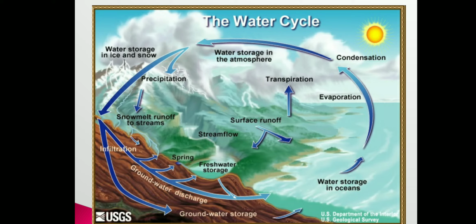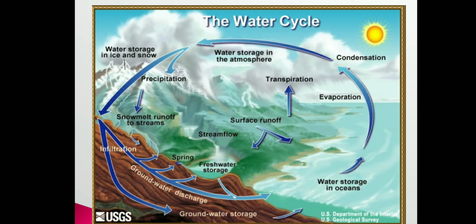That precipitation may be in the form of ice or in the form of rainfall. Then this water gets recharged, infiltrates into the earth, and some of the water is again stored in the ocean, seas or other water bodies like dams, ponds or lakes, etc.